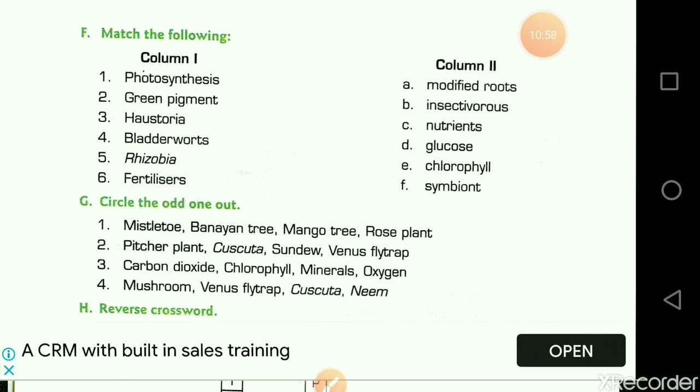Fertilizers, that is nutrients, because fertilizers enrich the soil with different nutrients. The answer is nutrients.